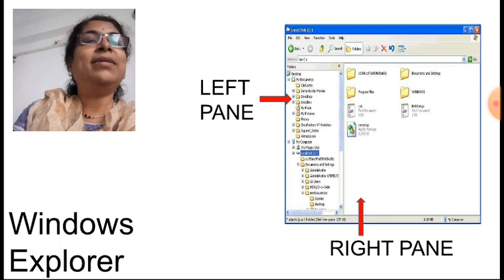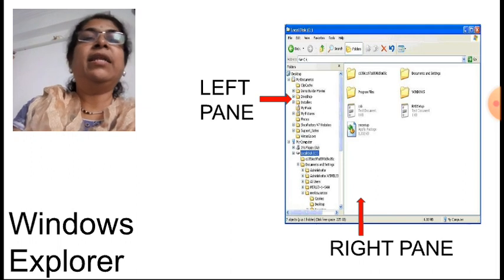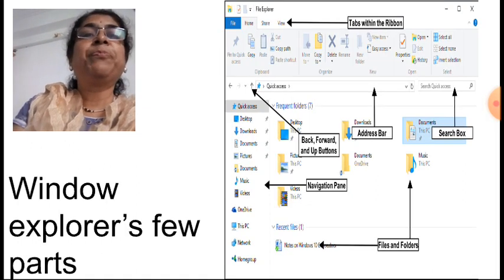And on the right hand side, the details of each highlighted folder are shown. Again, more folders or files in that are on the right side, that is the right pane. Have you understood?